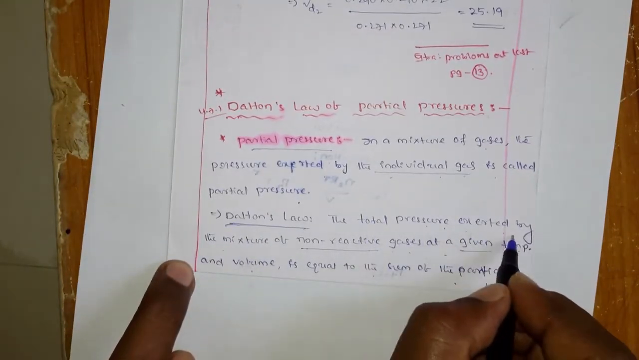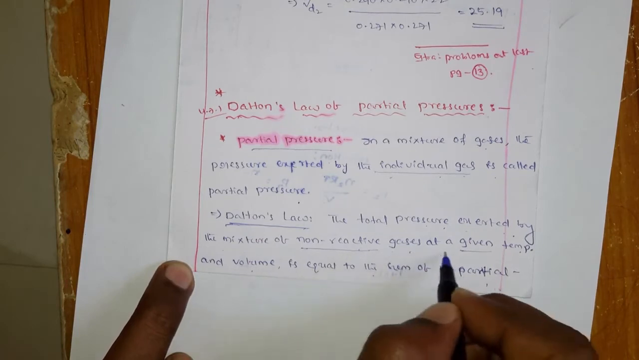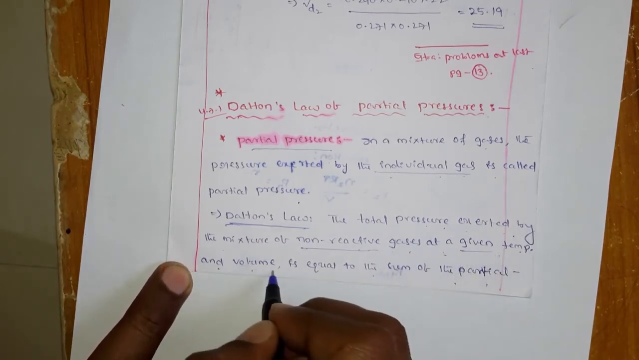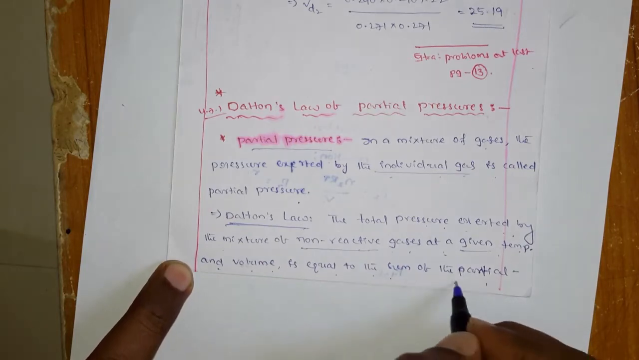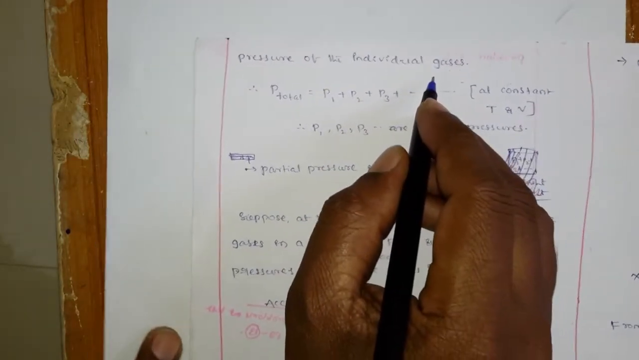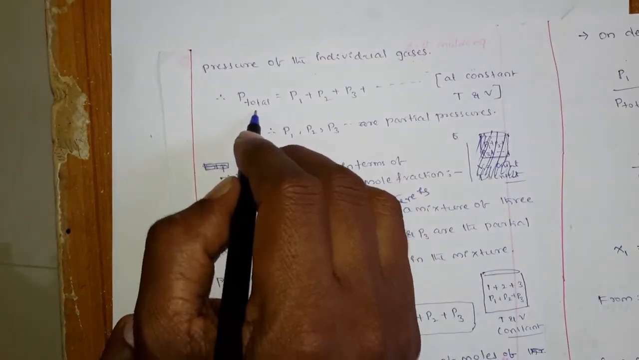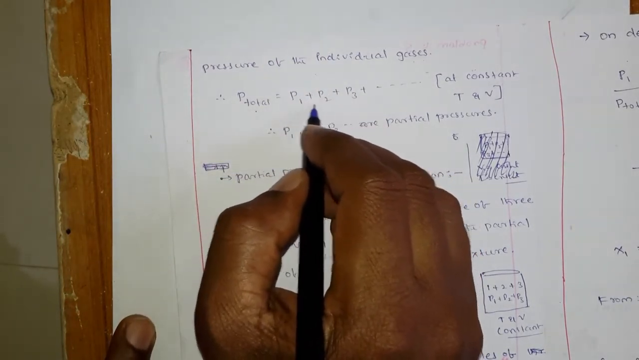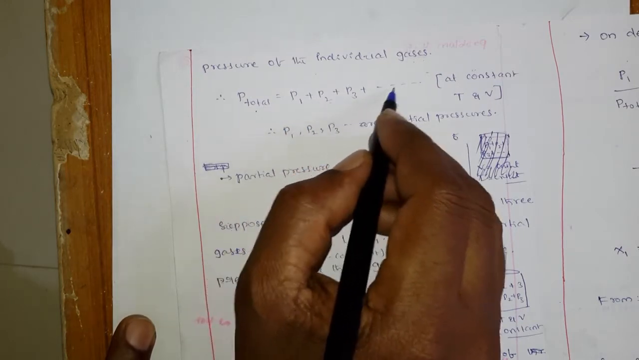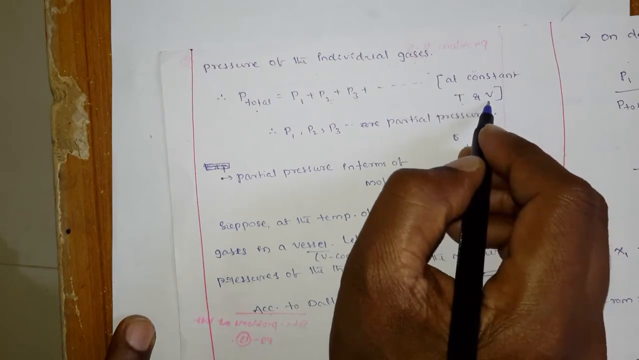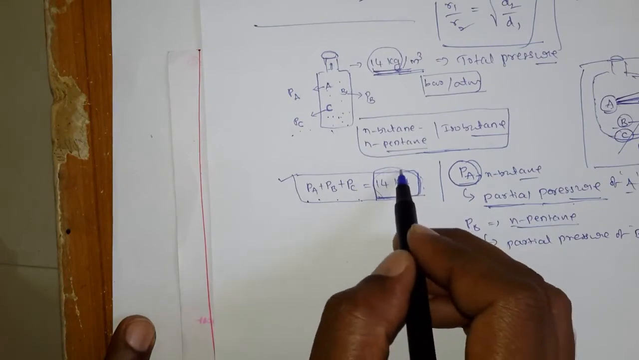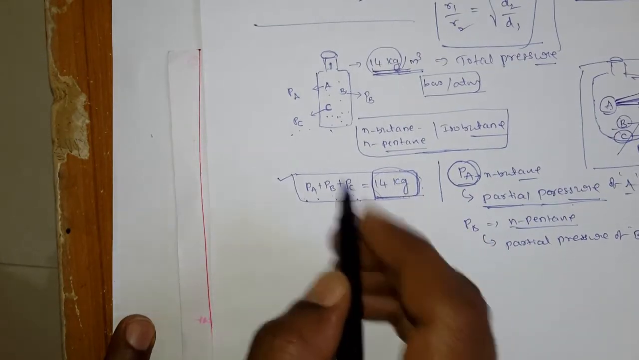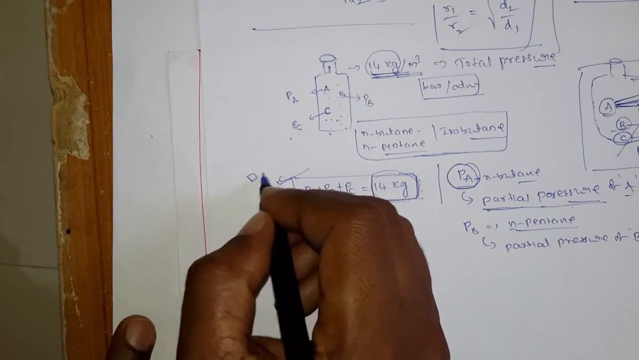The total pressure exerted by the mixture of non-reactive gases at a given temperature and volume is equal to the sum of the partial pressures of the individual gases. Ante enti anante, the total pressure is equal to the sum of the non-reacting gases' partial pressure, P1 plus P2 plus P3 at constant temperature and constant volume. ఇందాక మీకు ఏదైతే చెప్పానో సిలిండర్ యొక్క టోటల్ ప్రెషర్ ఏదైతే ఉందో that is equal to PA plus PB plus PC. ఈ దీన్నే ఏమంటారంటే this is nothing but the Dalton's law.